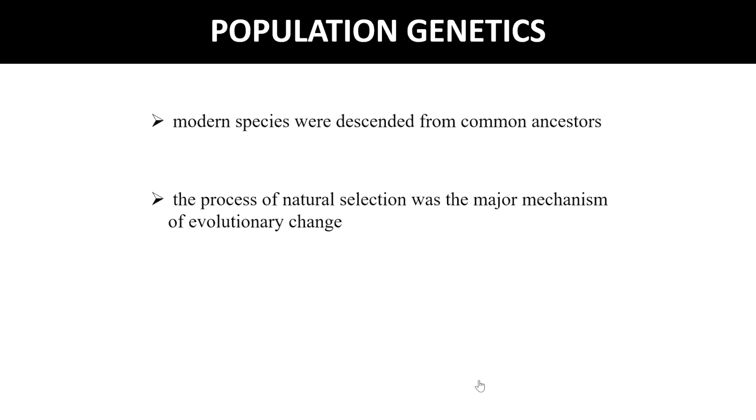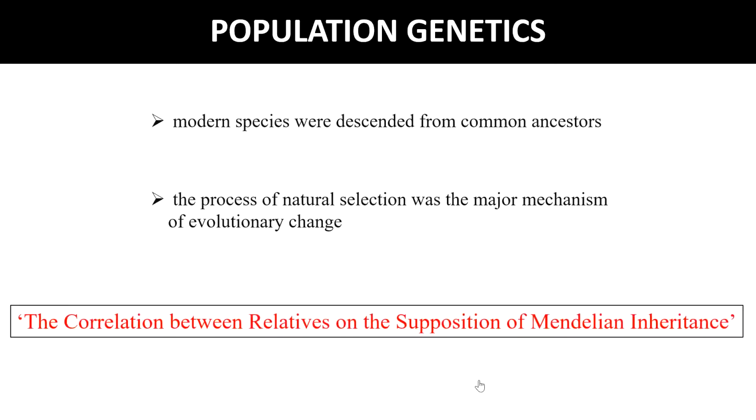Now the first significant milestone was from R.A. Fisher in 1918. He studied the correlation between relatives on the supposition of Mendelian inheritance, which showed how the biometrical and Mendelian research traditions could be unified. This was the first time, in 1918, that the biometrical and Mendelian research could be unified.